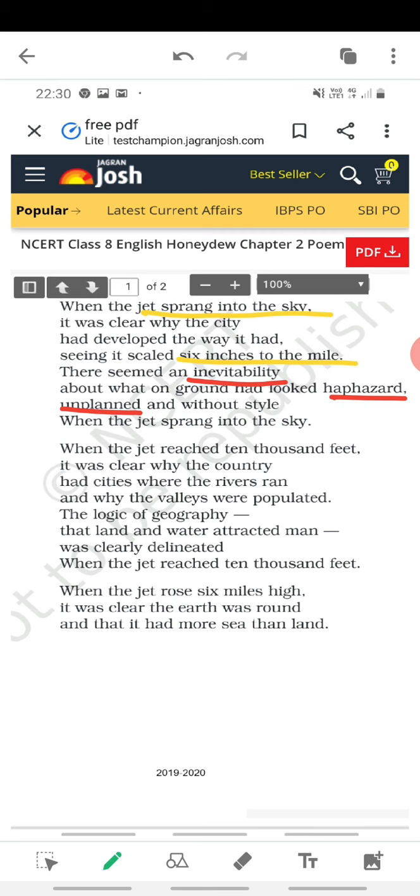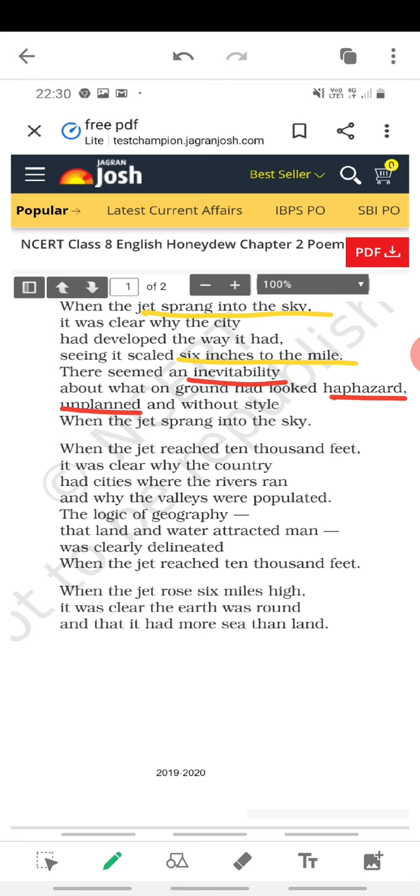It was clear why the country had cities where the rivers ran and why the valleys were populated. Now when they are going higher in the flight, they are realizing where rivers are running and why the valley areas are more populated. You must have studied this in geography.